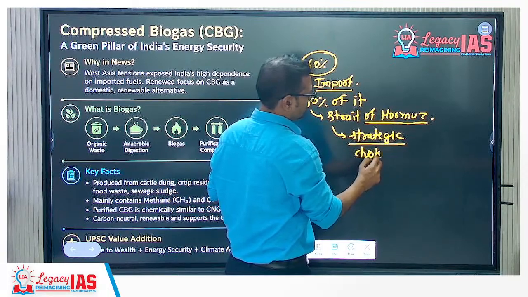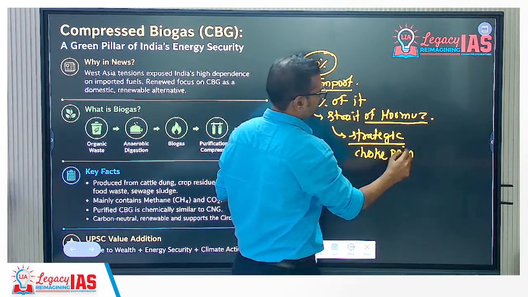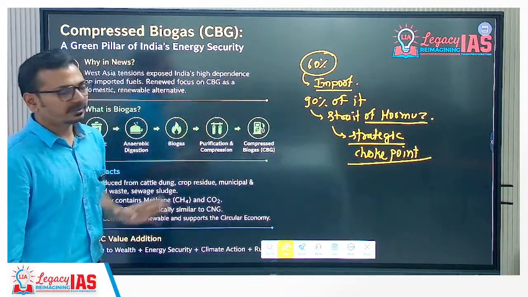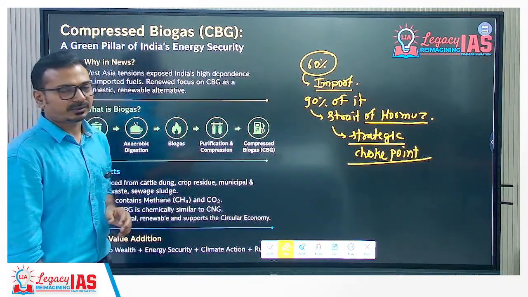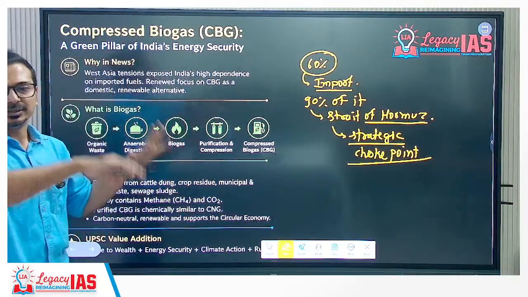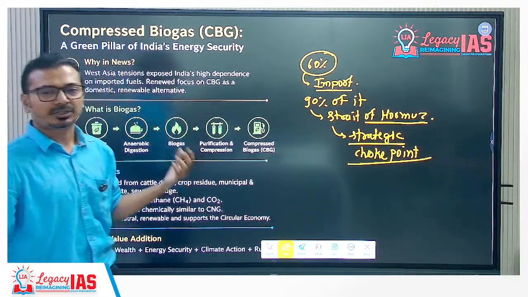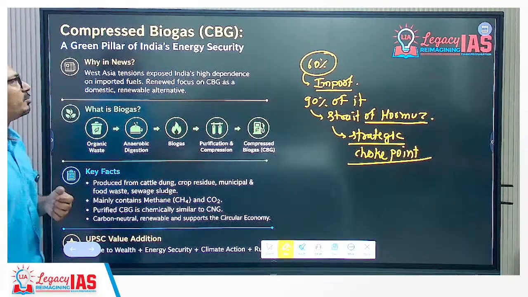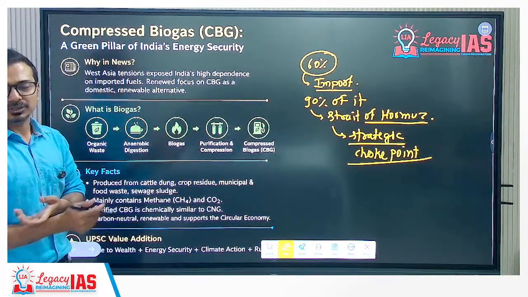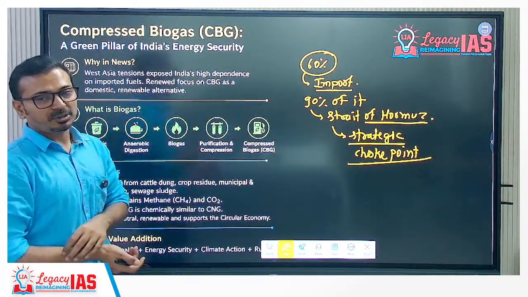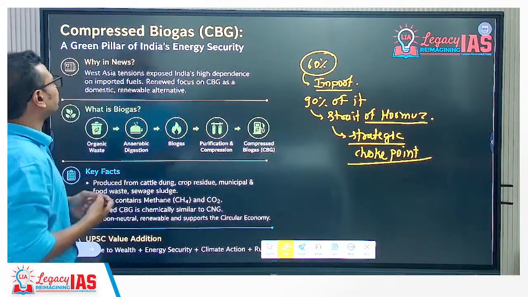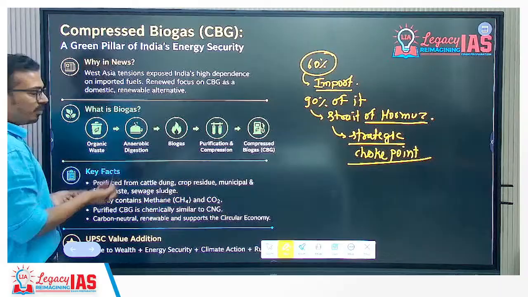Choke point, sorry. Okay, strategic choke point. Recently, the Iran-Israel war resulted in a lot of problems for us. So we are now focusing on energy security in terms of domestic production, and that too renewable energy, that is compressed biogas. So there can be a direct question in GS3 paper, economy part, environment part, and science and tech overlapping is there. Okay. So then what is biogas?